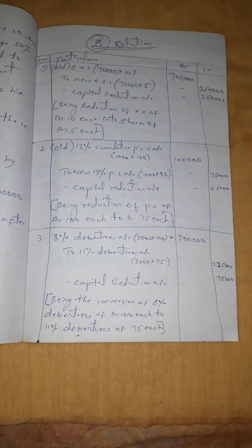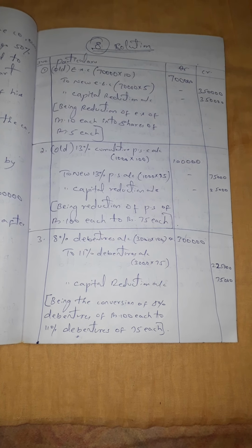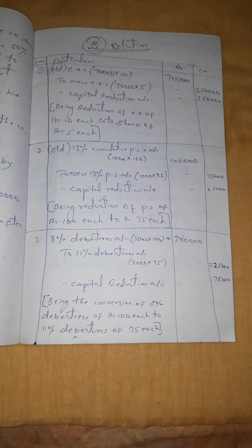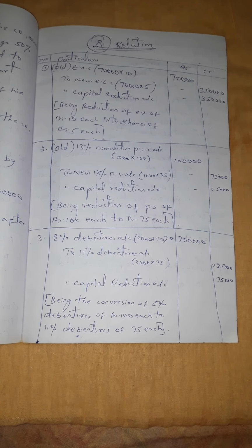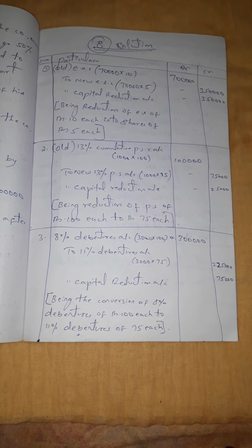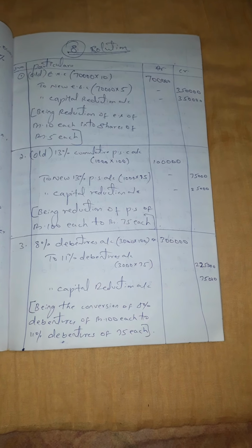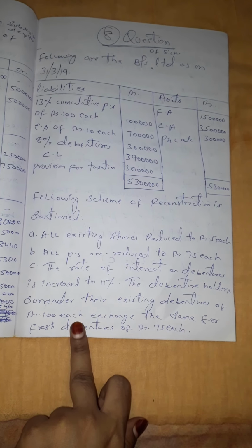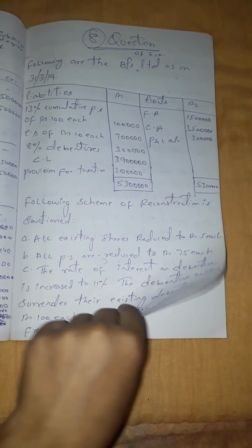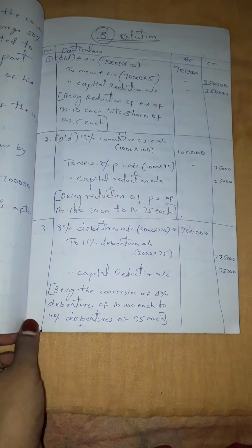That is, in the second entry, in the preference share capital, the value of the preference shares has been reduced from 100 to rupees 75. Now let us see what the third adjustment is. The third adjustment is that the rate of interest on debentures increased to 11%. So now let us pass the entry for that.